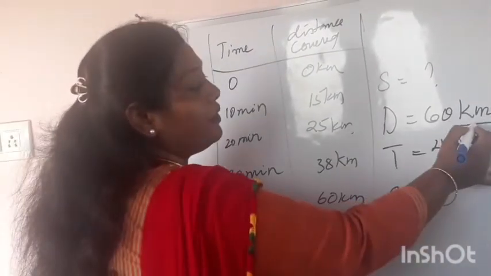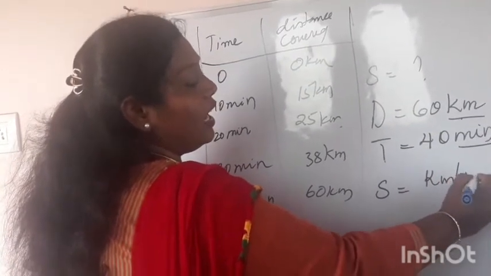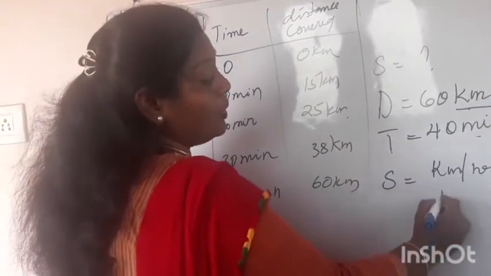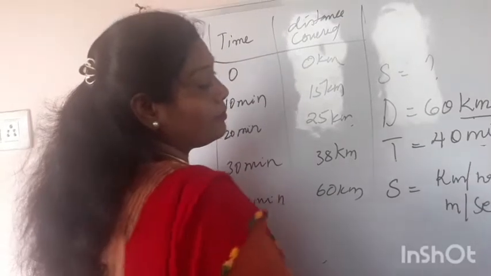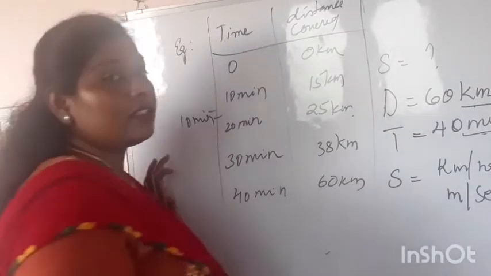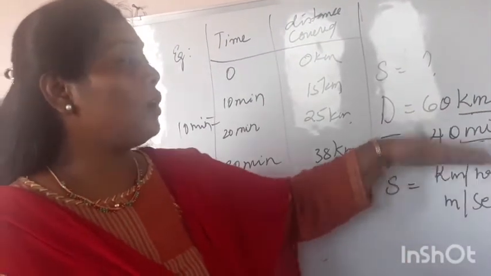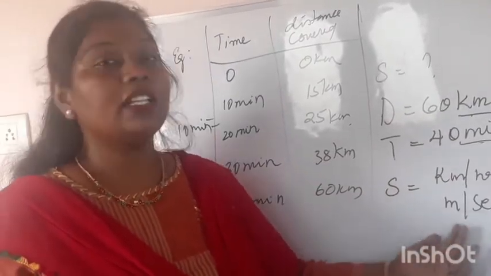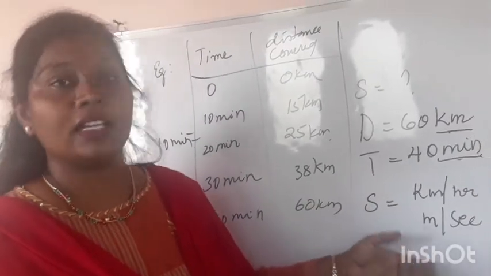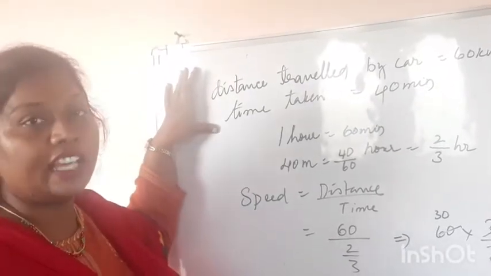See here, if the distance you are considering is in kilometers, it has to be kilometer per hour. But here the time given is in minutes, or it has to be meter per second. So the units are different, and you have to convert into either kilometer per hour or meter per second. Okay, so now we will convert it and do the equation. Right, children? Now see the board carefully.